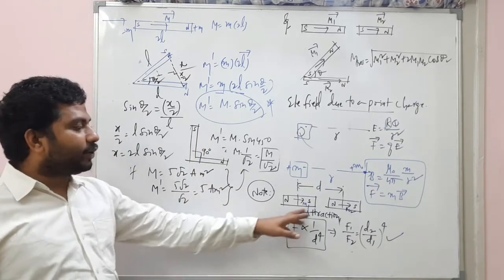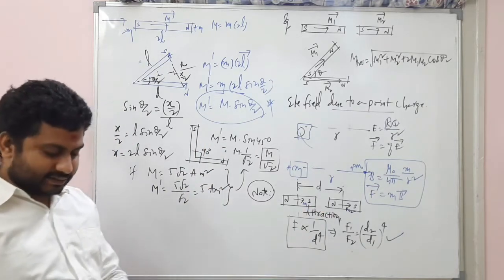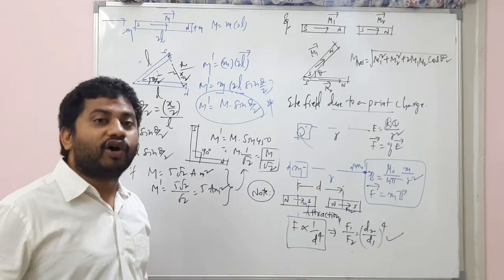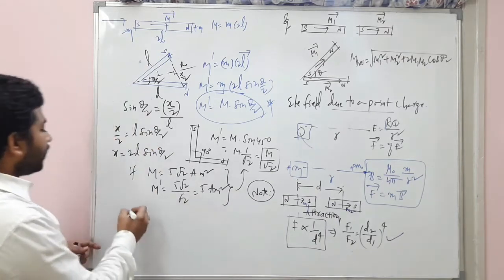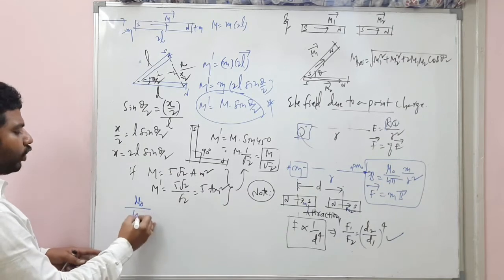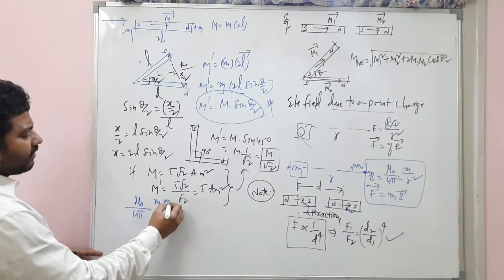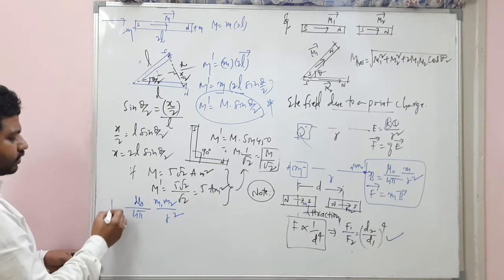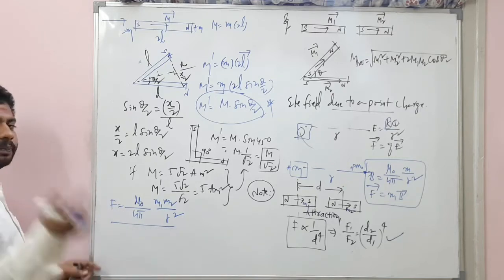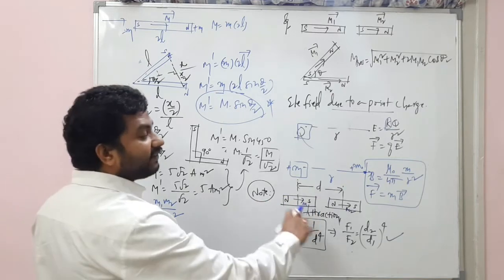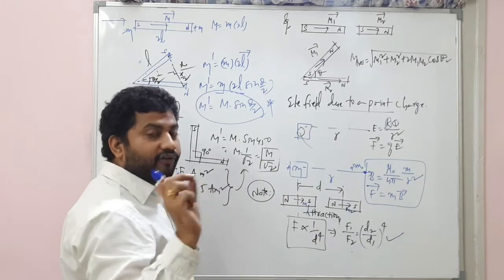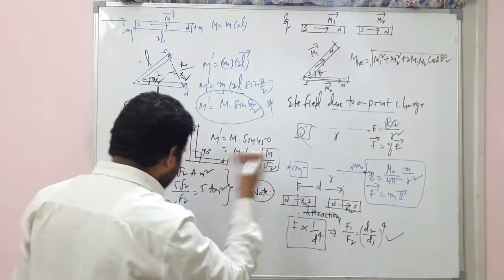Okay, so this is about the force between two magnets, not the magnetic poles. The force between two magnetic poles is mu naught by 4 pi into m1 m2 by r square. So that is the force between two magnetic poles, and this is the force between two magnets directly.